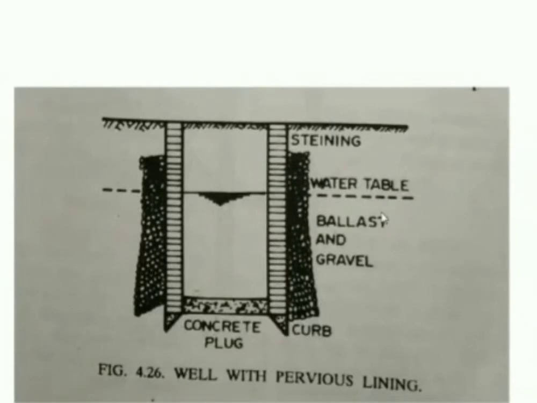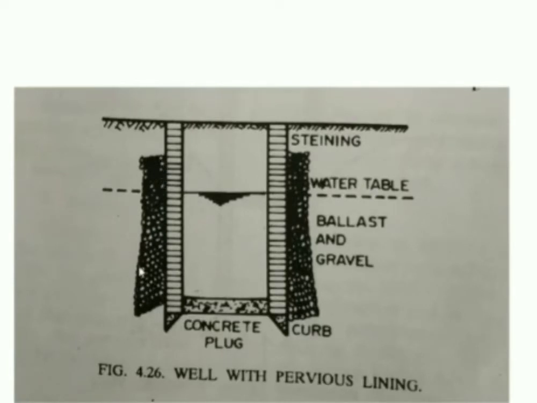This is one more type of well, where we are going to provide the pervious lining. Here, can you see this? Some kind of boulders and aggregates have been filled here before the wall is constructed. The reason for doing this is that there will be a sandy layer formation present adjacent to the well. So if I directly construct the wall, that wall may not be safe. And if the pressure of water is more, it may not provide structural stability.